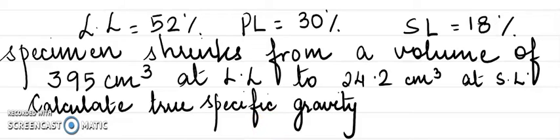True specific gravity is denoted as Gs, which is given as gamma S divided by gamma W. So let's solve. What is given in the problem? The volume will change from, sorry, it's not 395, it's 39.5 cubic centimeters at liquid limit to 24.2 cubic centimeters at shrinkage limit.